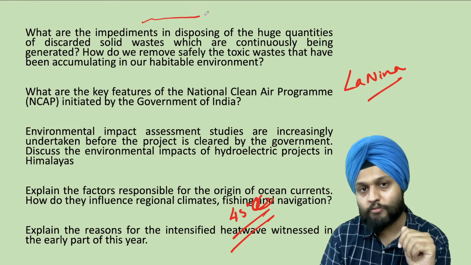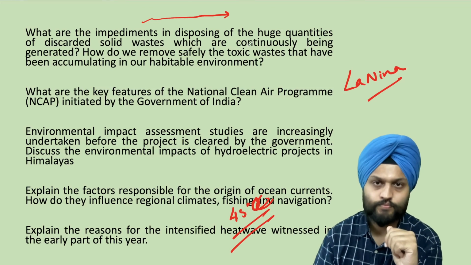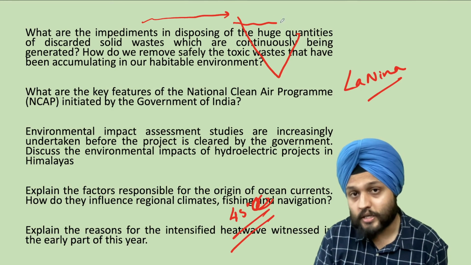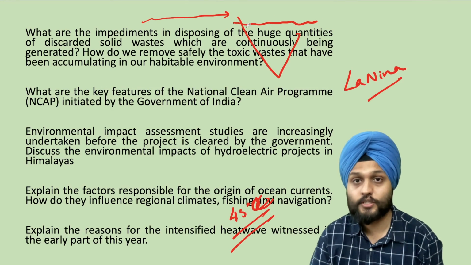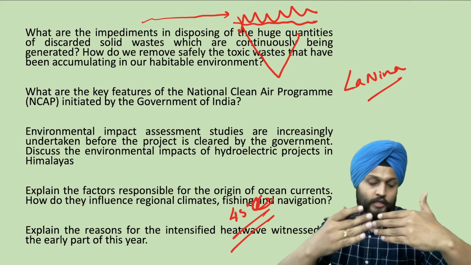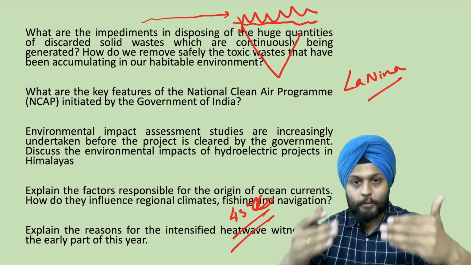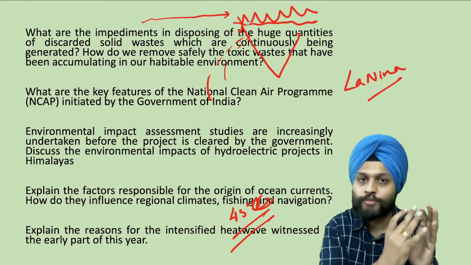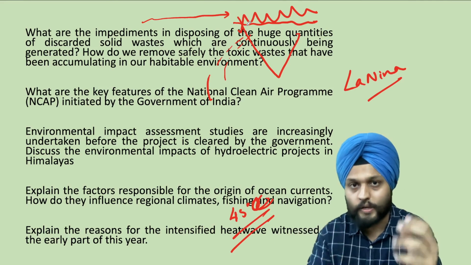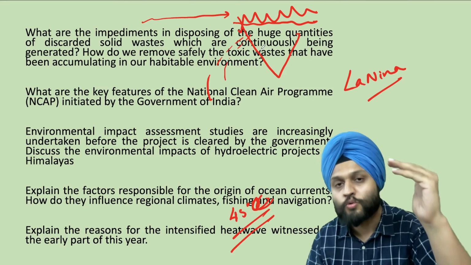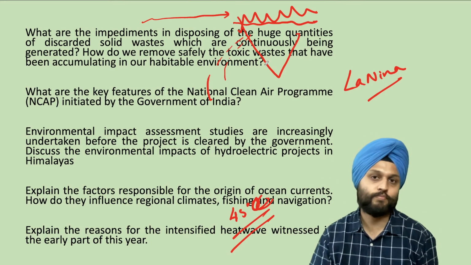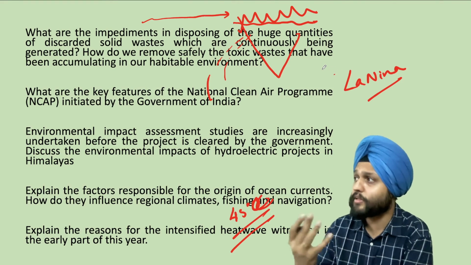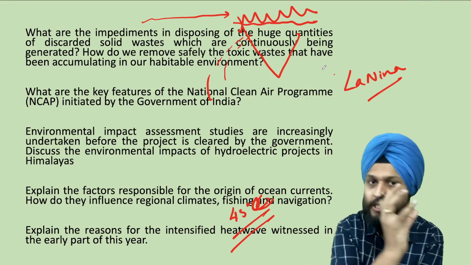Now, what are the reasons responsible for it? From geography point of view, one is the prevalence of a very strong La Nina, which has caused a distortion in the planetary wind system. So, we are not having the western disturbance over here. Then there are sub jet streams that are acting like a ridge. Ridge means like a mountain. It is like a high pressure area which is stopping the flow of winds, which may be rain-bearing winds. So that would have led to the soaring of the overall temperature.